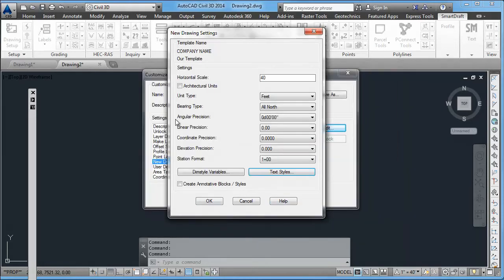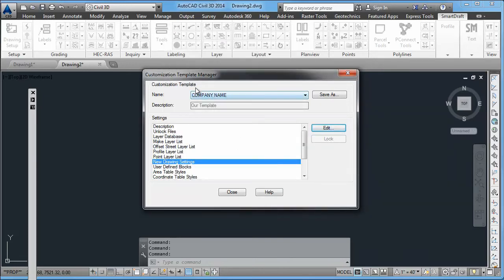And we do recommend that you change those in the new drawing settings, and then when the user's workstation is associated to your company name standard or your division standard or your department standards, then those settings will flow right through.